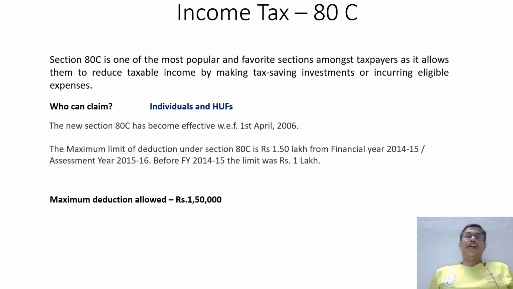Individuals and HUF can avail the benefit of 80C at the time of filing income tax return. This section has been implemented from 1st April 2006. In the beginning it was rupees 1 lakh, up to the 2014-15 financial year. Now we can claim income tax benefit up to 1.5 lakhs. This is the maximum deduction allowed under section 80C.